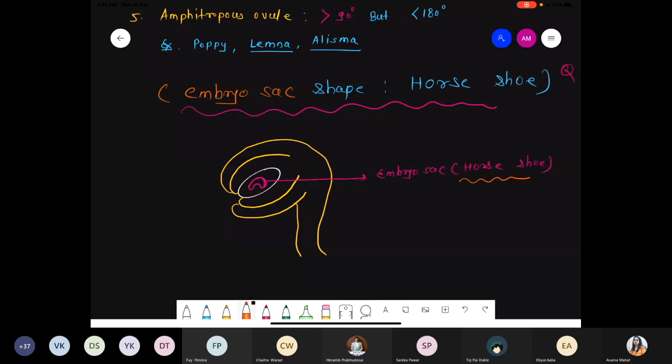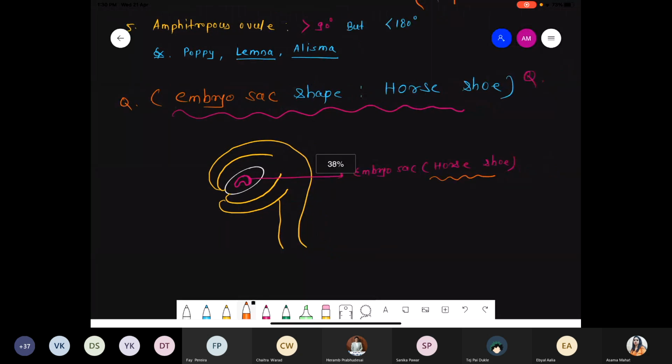Okay, that's it. One question: embryo sac, horseshoe shape.